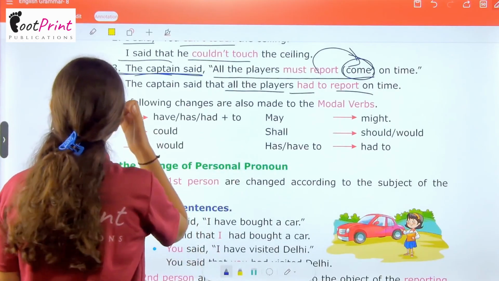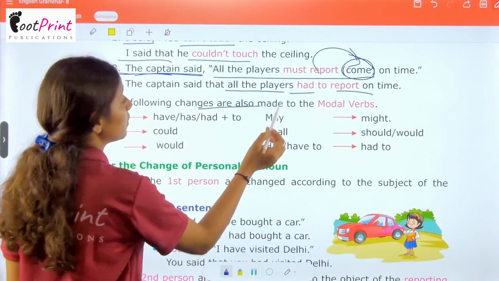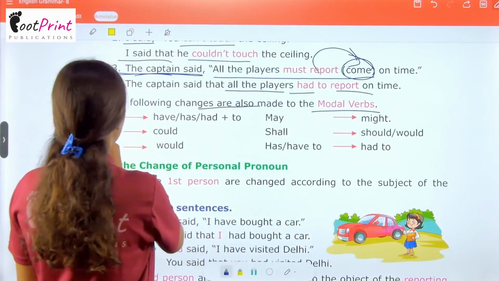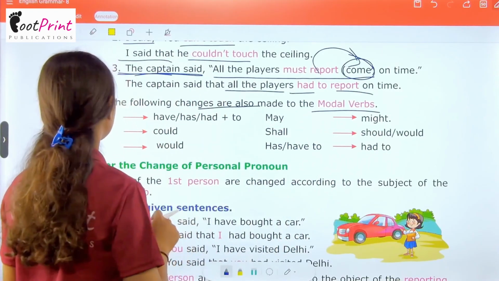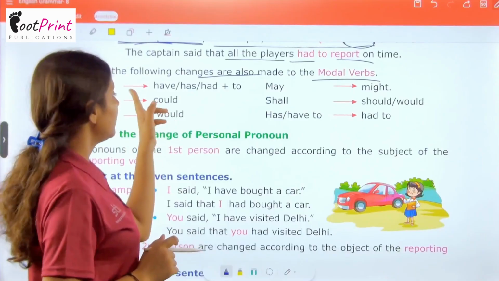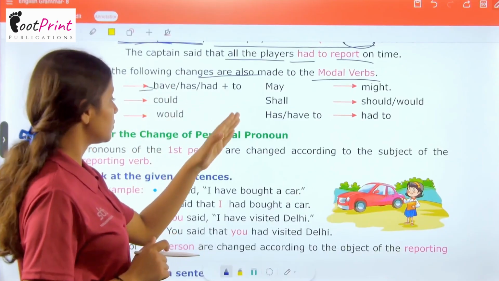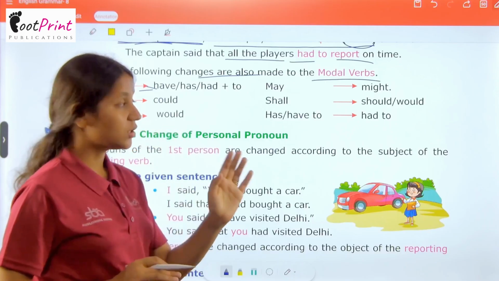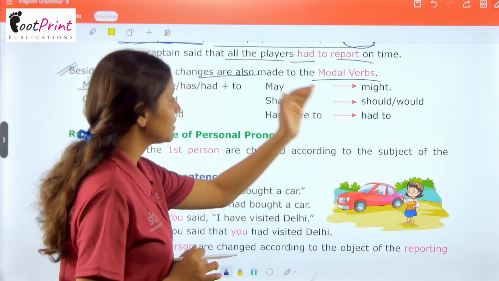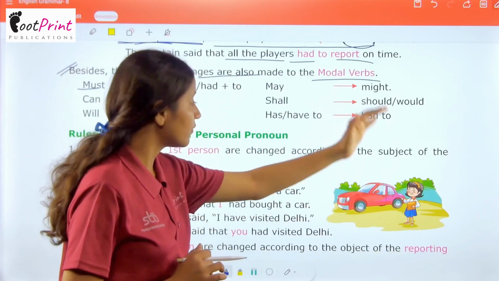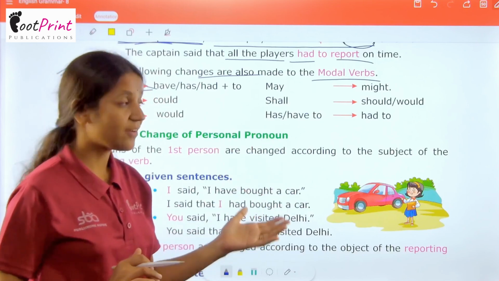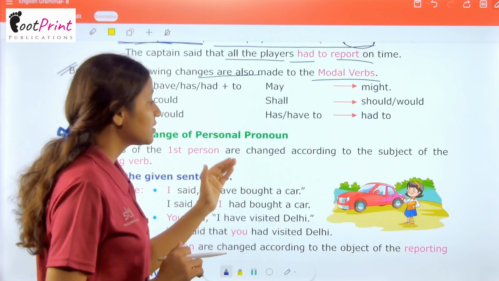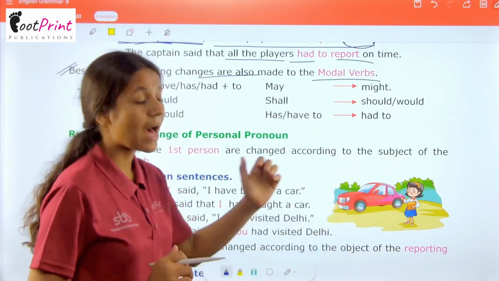Okay. Now, besides, the following changes are also made to the modal verbs. We have to understand that must will be changed into have to, has to, had to. Can will change into could, will change into would, may will change into might, shall will change into should or would, has to or have to will change into had to.